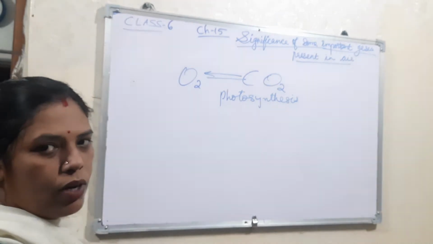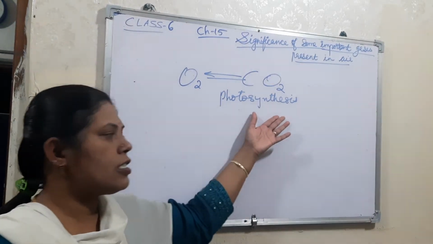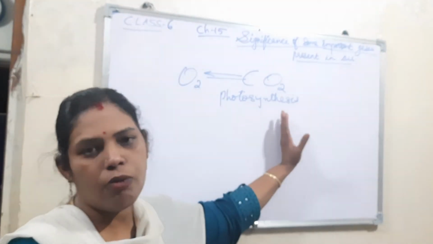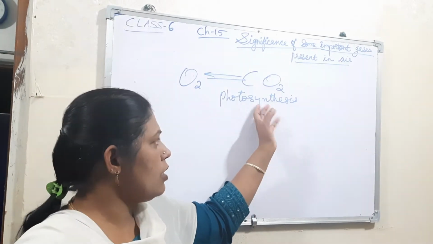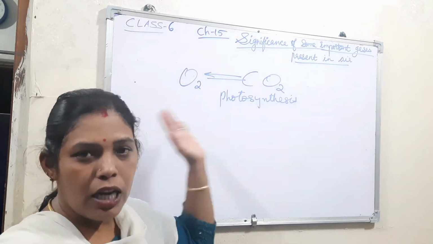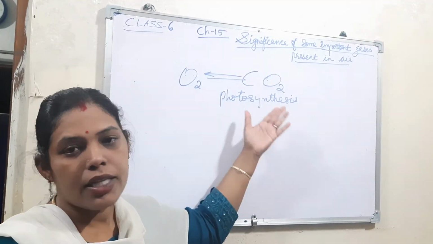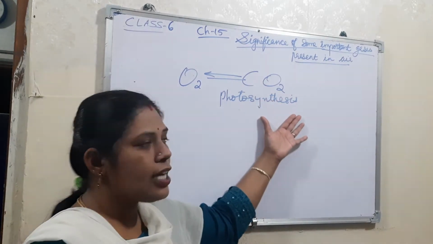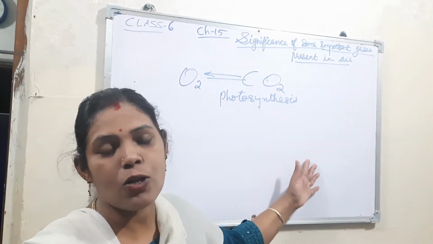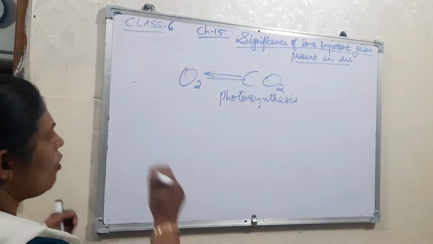If only one gas is there, then other organisms cannot live, because plants mostly depend on carbon dioxide for making their food through photosynthesis. If only oxygen is there, they can only breathe, but they cannot prepare their food. If they cannot prepare their food, they cannot live. If plants are not there, animals also cannot be there, because animals depend on plants. So there will be no life.